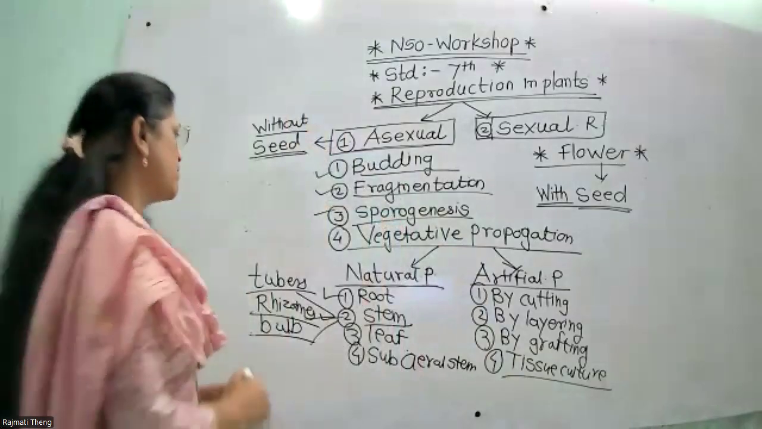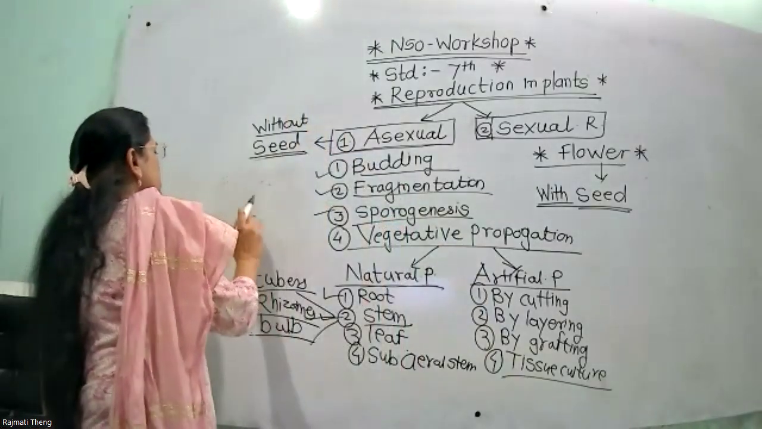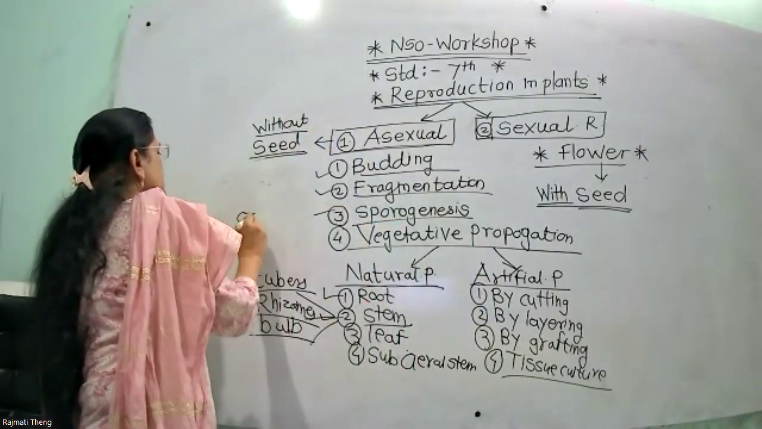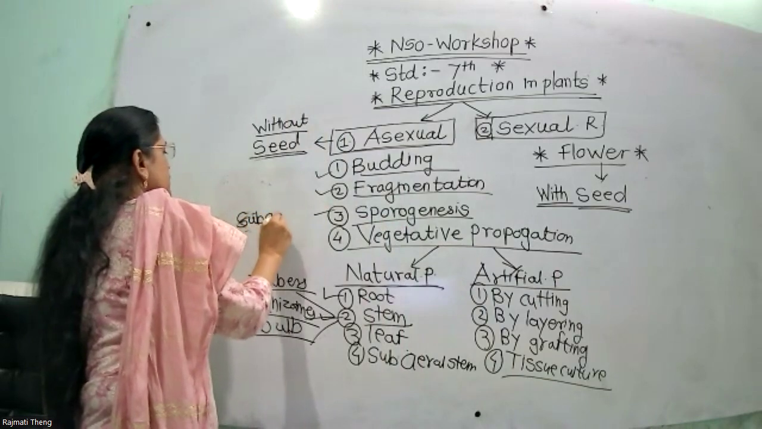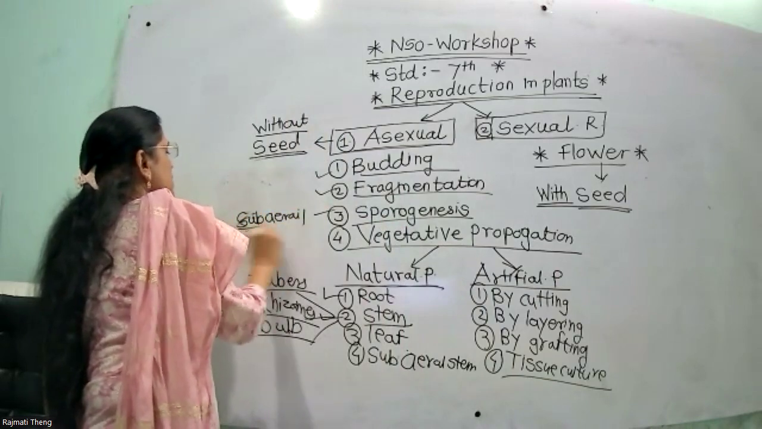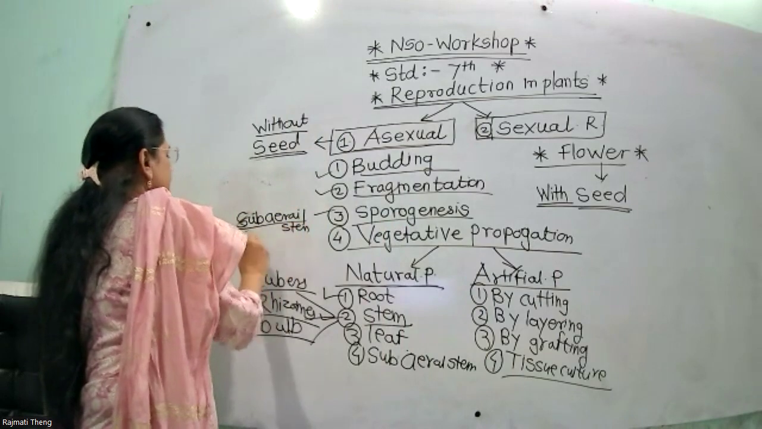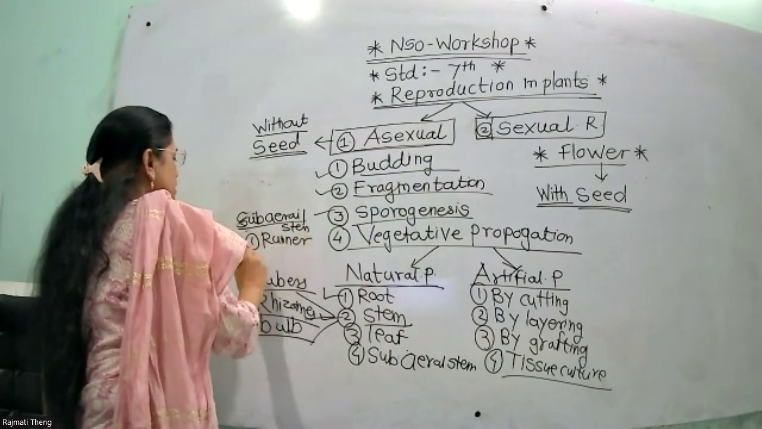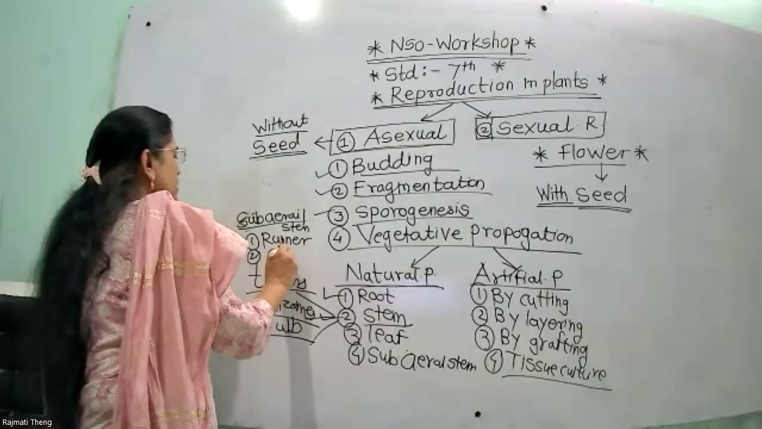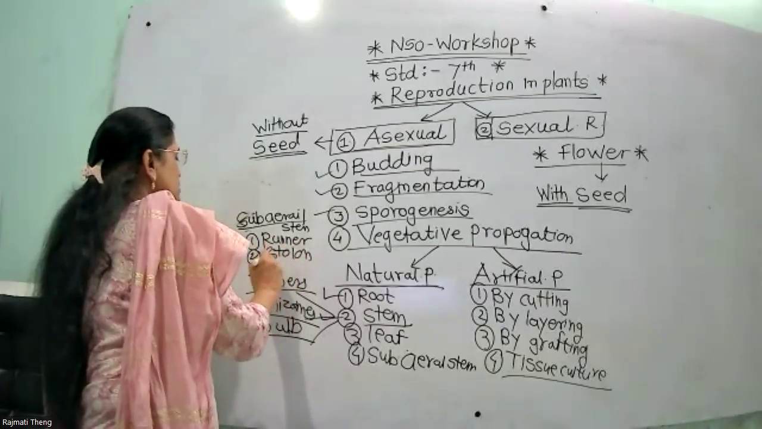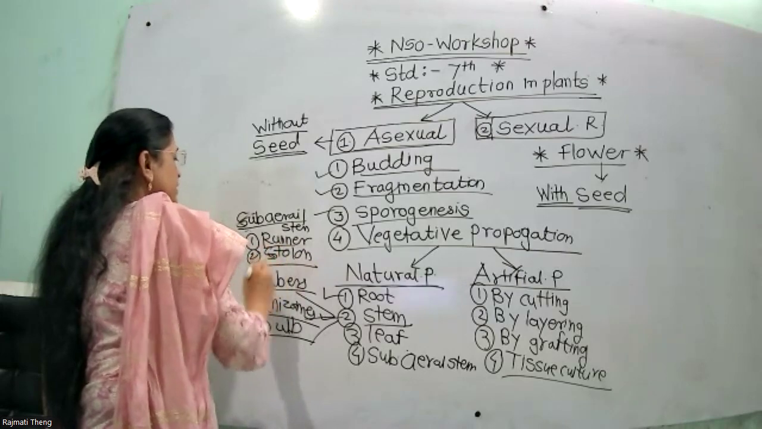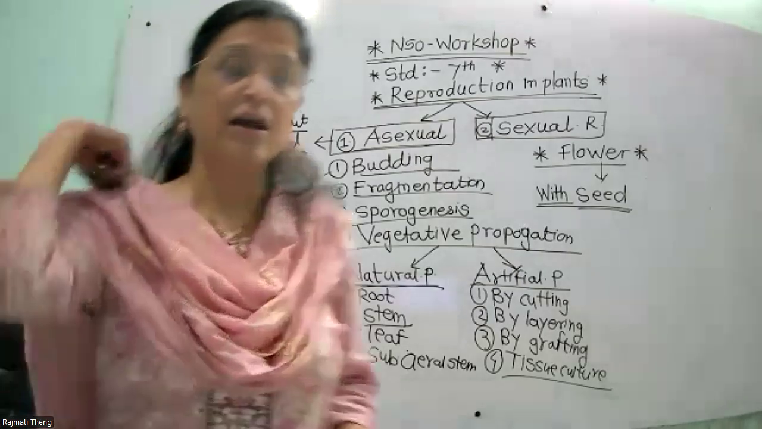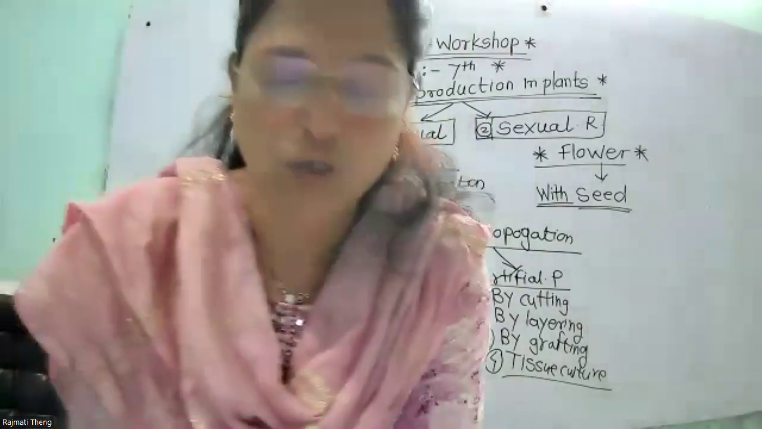सब एरियल स्टेम है, subaerial stem. In that first one is runner. उसमें first one है runner and second one है stolon. Subaerial stem, in that first one is runner and second one is stolon.